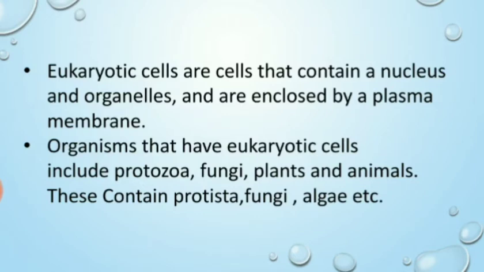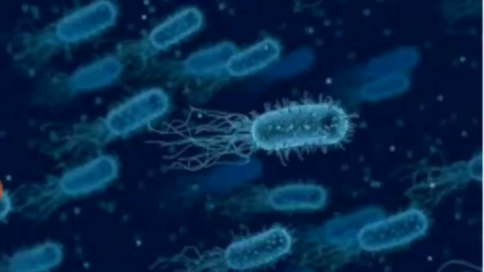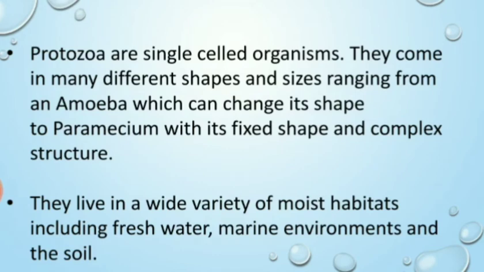Eukaryotic cells are the cells that contain a nucleus and organelles and are enclosed by a plasma membrane. Organisms that have eukaryotic cells include protozoa, fungi, plants and animals. This contains protista, fungi, algae, etc. So let us see one by one what eukaryotic cells are. Basically, different types of bacteria and fungi come under this.